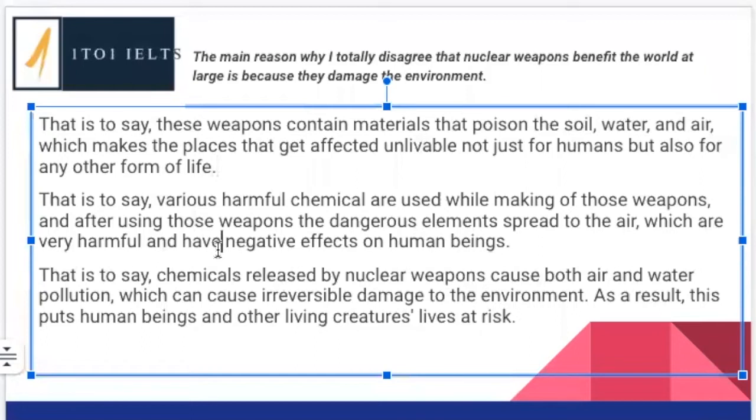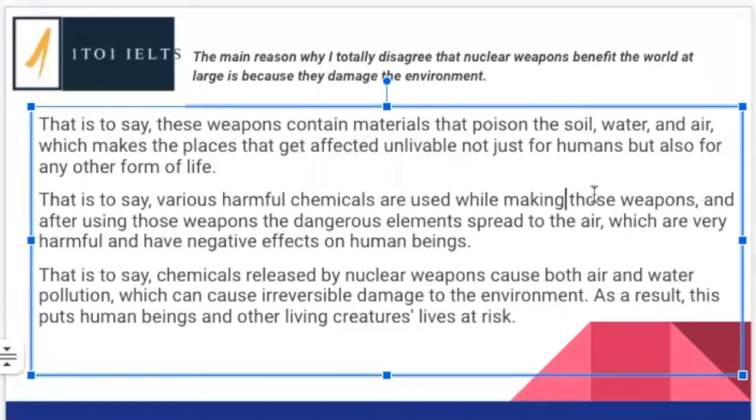Well done. That's to say, so again, we've got the same cohesive device. Various harmful chemical. So we're talking about more than one. Anytime you use this expression of various, the head noun that it's referring to has to be plural. Various harmful chemicals are used while making, and here we don't need to say making of, just say used while making. Not those weapons, because they're the weapons we just referred to, so we say these weapons. Various harmful chemicals are used while making these weapons.